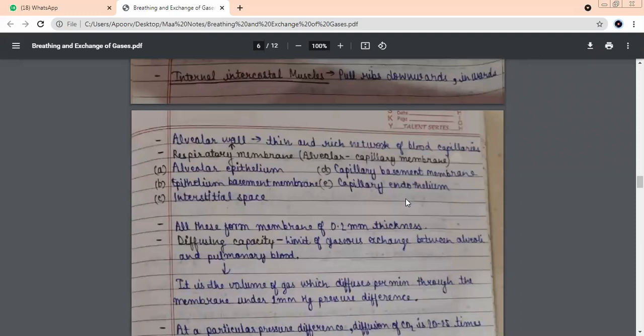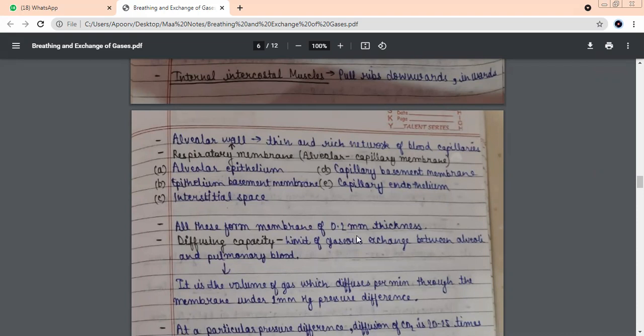Alveolar membrane. Now, beta, in the alveolar membrane we have 4 types of membrane: alveolar epithelium membrane, capillary basement membrane, epithelium basement membrane, capillary endothelium, and interstitial space membrane. You don't need to learn all of them. Just remember that there are 5 small membranes, and all of them together form a very thin membrane. What is the thickness? Only 0.2 mm.